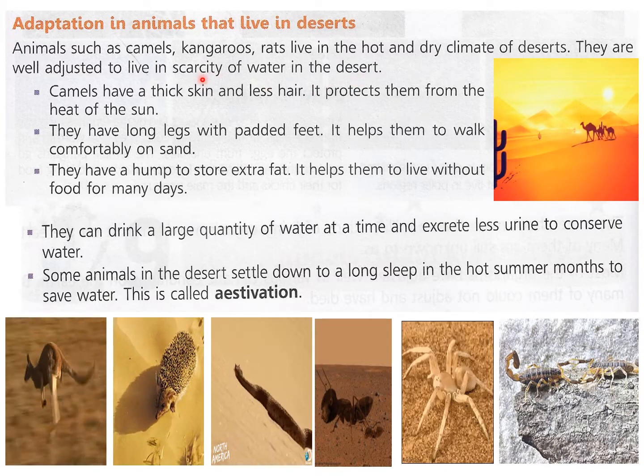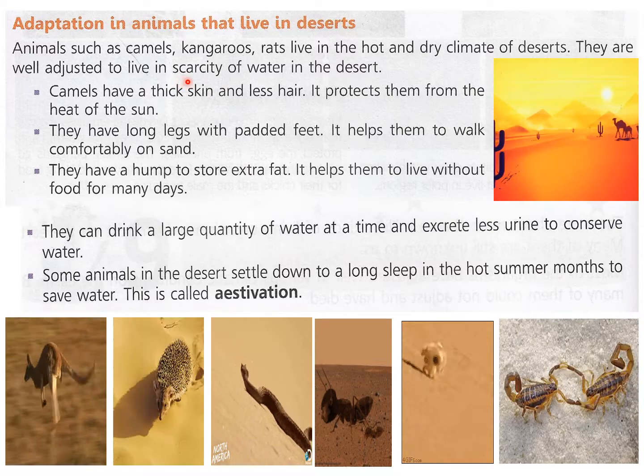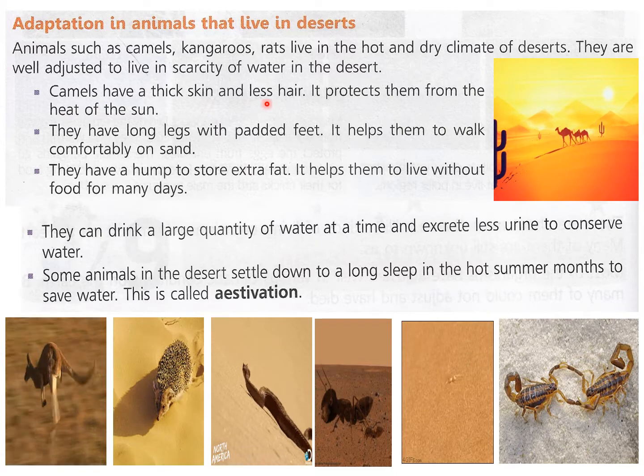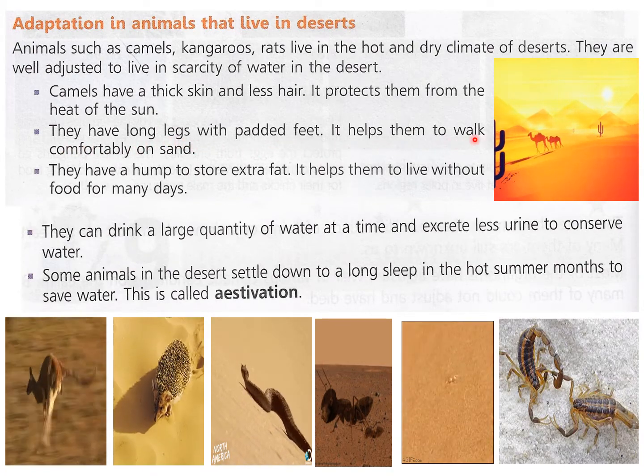Now, scarcity means less water. When there is less water, it is called scarcity of water. Camels have a thick skin and less hair. It protects them from the heat of the sun. That is why they have thick skin. They have long legs with padded feet. It helps them to walk comfortably on sand.